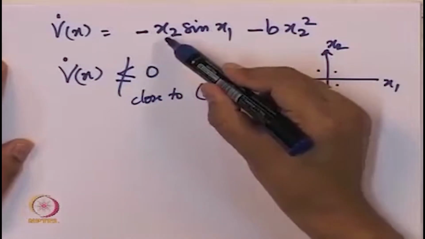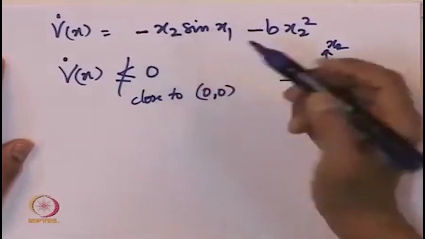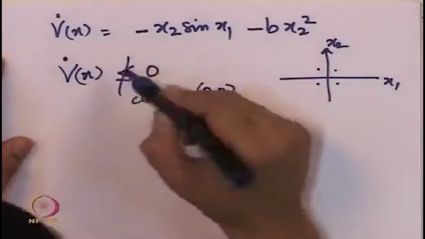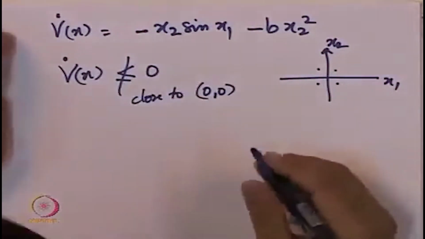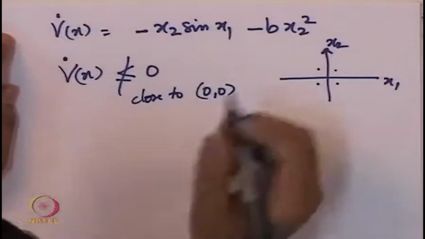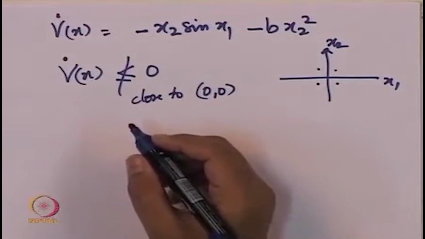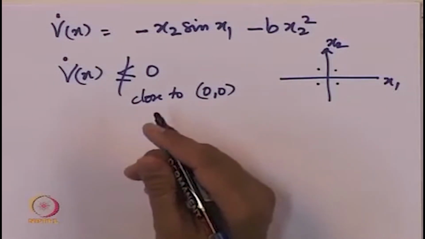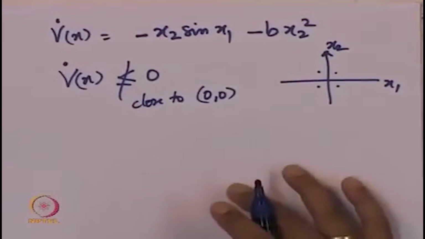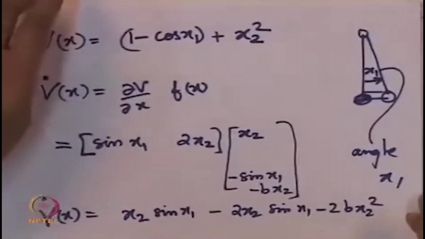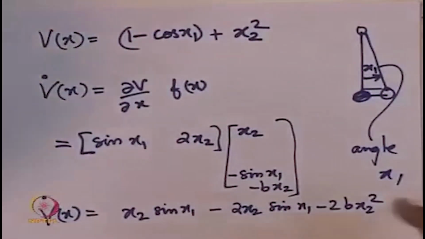It will have different signs depending on x1 and x2 on each of these 4 quadrants, and hence this V dot does not satisfy less than or equal to 0. So this is not a valid Lyapunov function. Why? Because it is a Lyapunov candidate, it is positive definite, but it is not non-increasing around the origin.